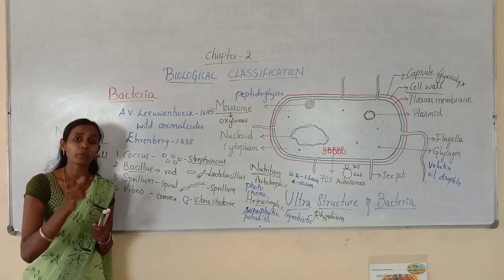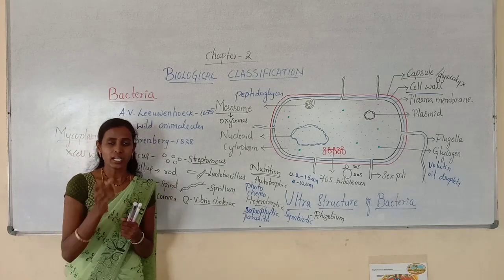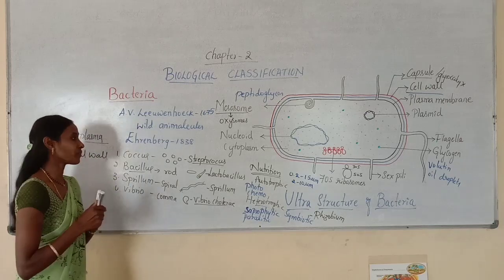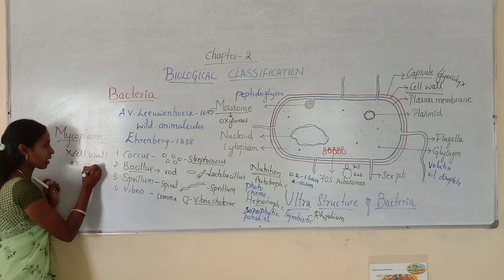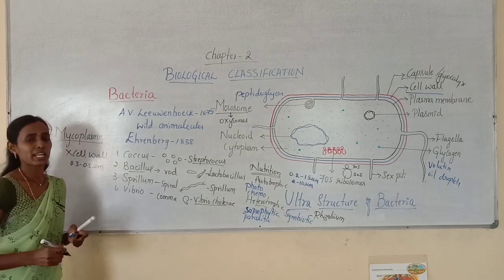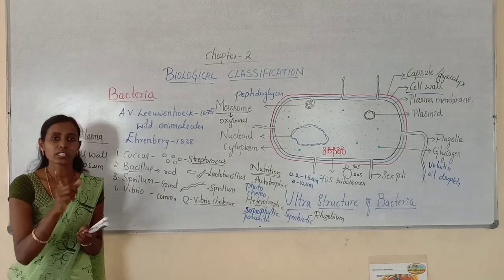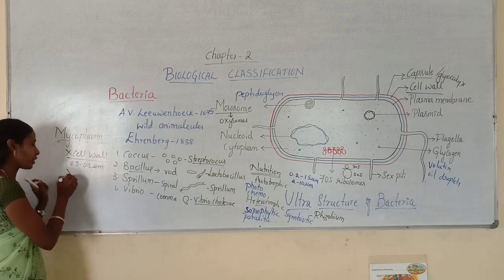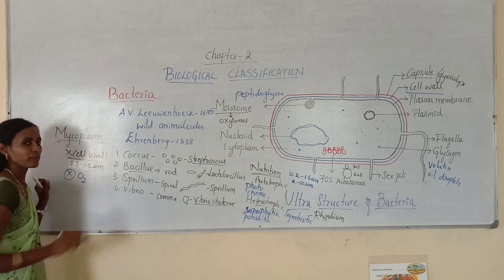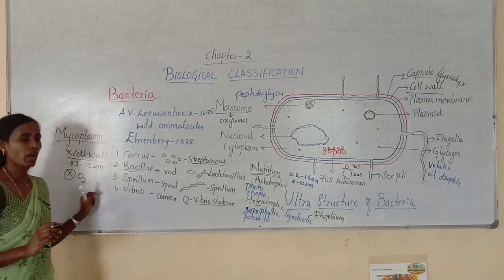They can survive without oxygen. This is also another important point. So they are the smallest living cells because the size varies from 0.3 to 0.5 micrometer. These are the smallest living organisms which can survive without oxygen. That is very, very important. They do not contain cell wall and they do not require oxygen. That's why they can survive in the absence of oxygen.